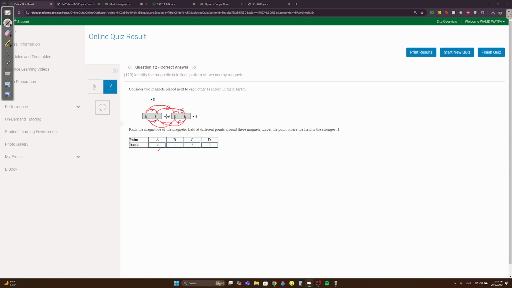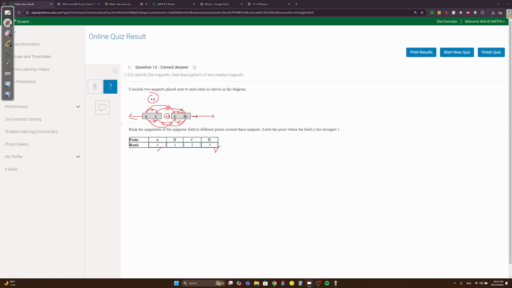Okay. So basically, this point in the middle is the neutral point because nothing passes through it, right? Okay. So when you have two magnets like this, the point in the middle is the neutral point where no magnetic field passes through it. Okay. Then D is the weakest, obviously.